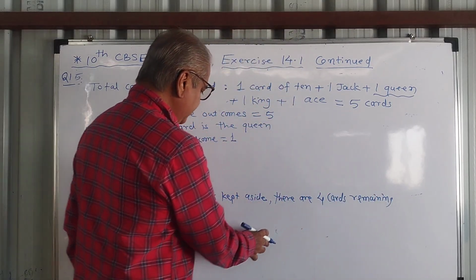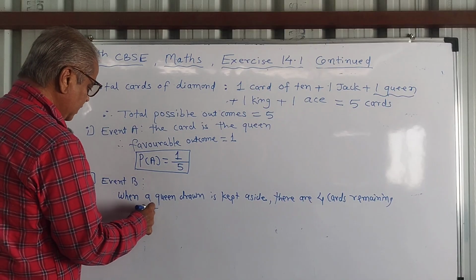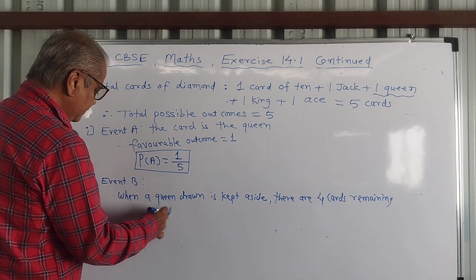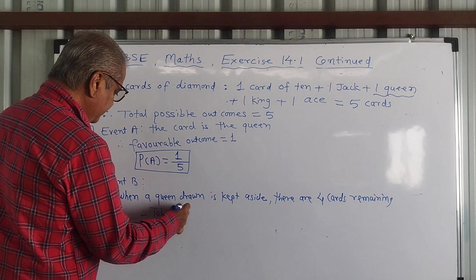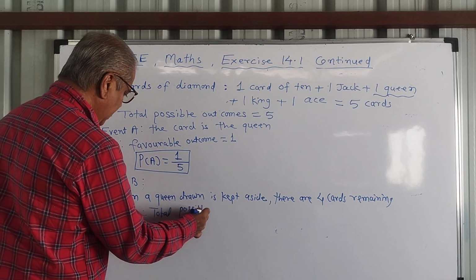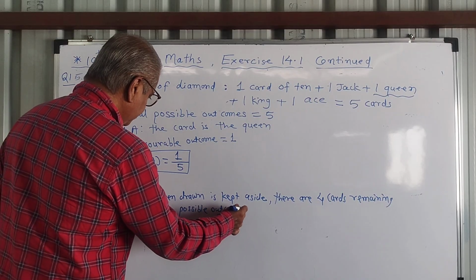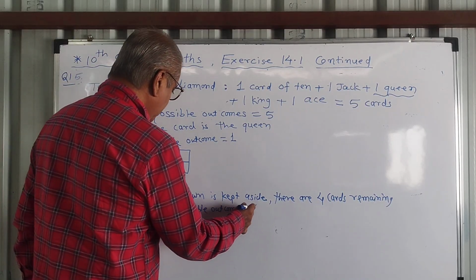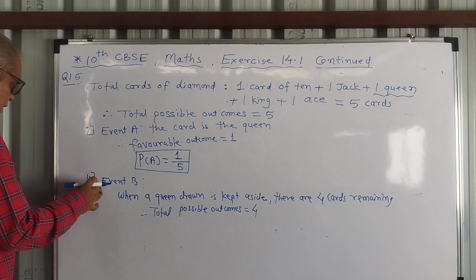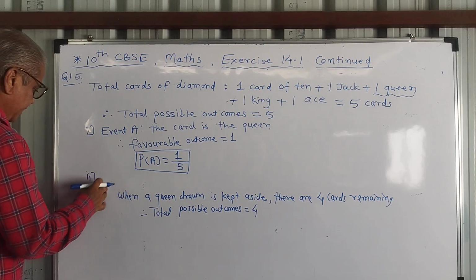So for this event I will write total possible outcomes. Therefore total possible outcomes is equals to 4.